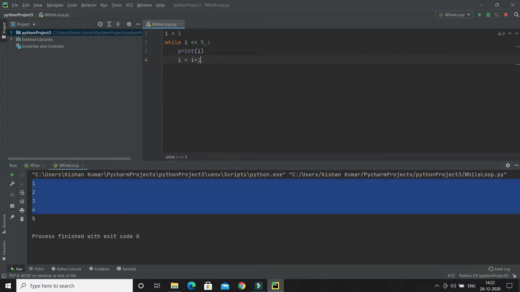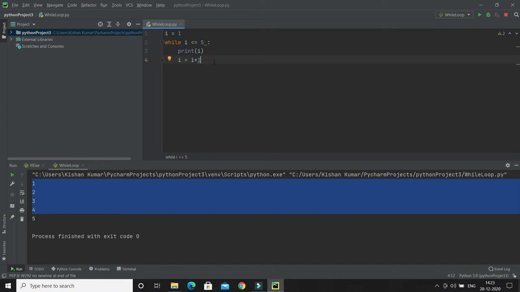So let's see how it is getting printed 1 to 5. The value of i is 1, then this condition is checked. 1 is less than or equal to 5, that's true. Then control will go ahead and print the value of i. Now the value of i is incremented by 1, so i becomes 2. Then 2 is less than or equal to 5, again true, so 2 is printed. And when the value of i becomes 6, the condition becomes false and control will come out of this loop. That's how it prints 1 to 5.